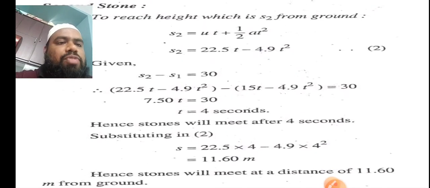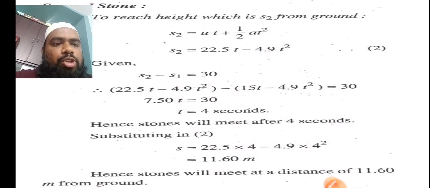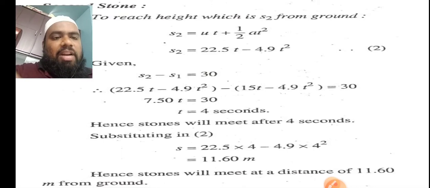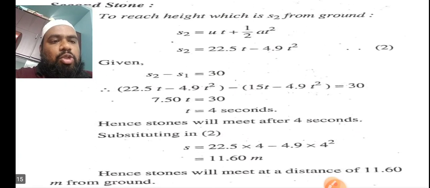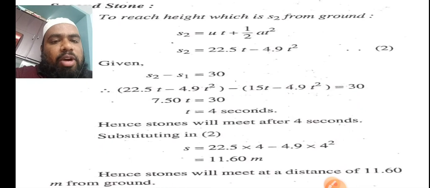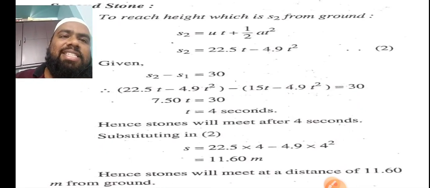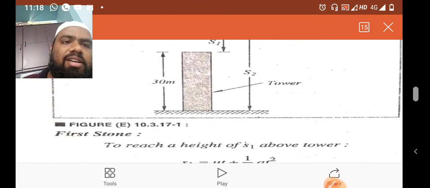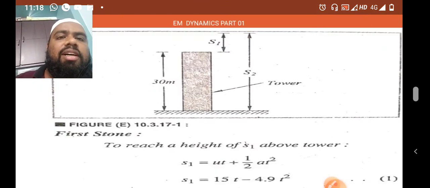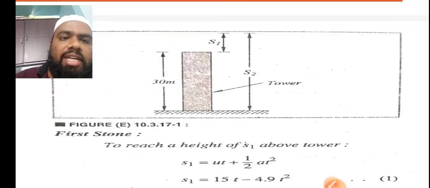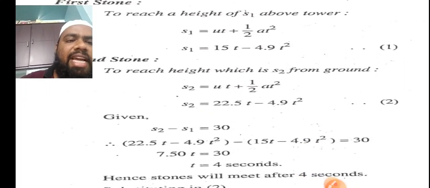Now substitute the value in equation 2. S is equal to 22.5 into 4 minus 4.9 into 4 square, which gives 11.60 meters. Hence the stones will meet at a distance of 11.60 meters from the ground. Clear? So at that particular time, both stones will meet at a point.